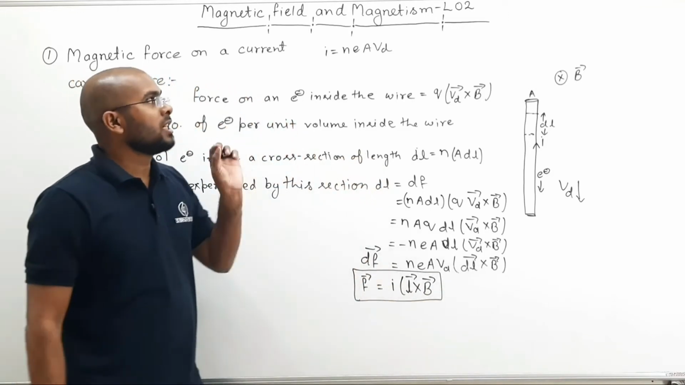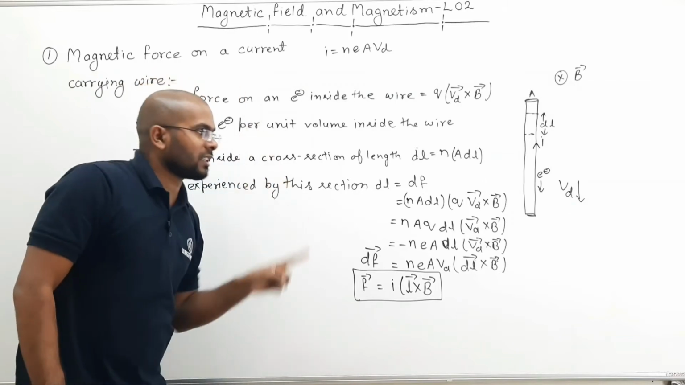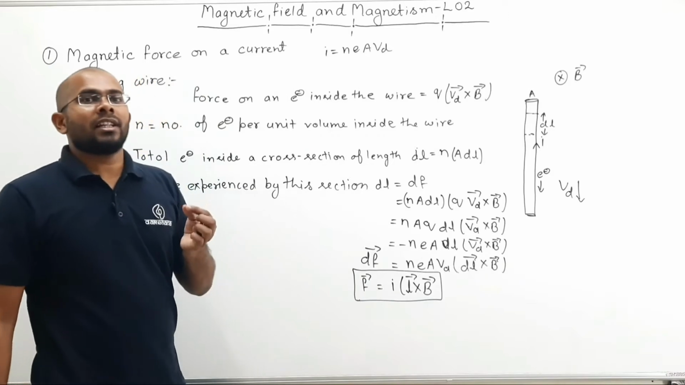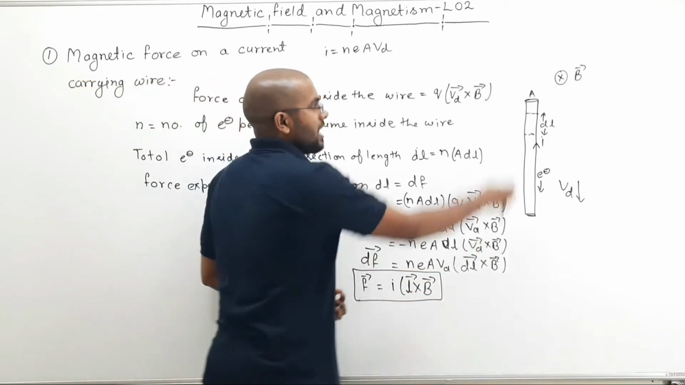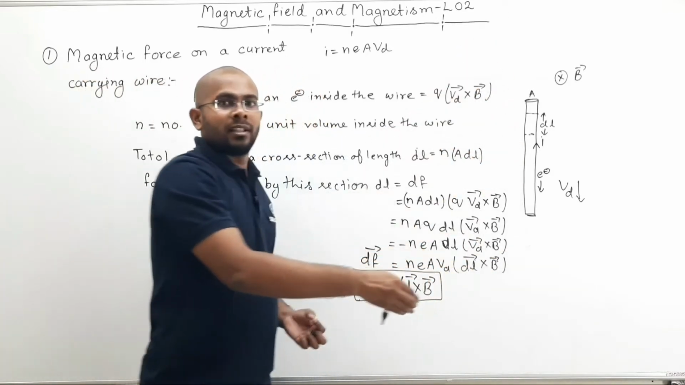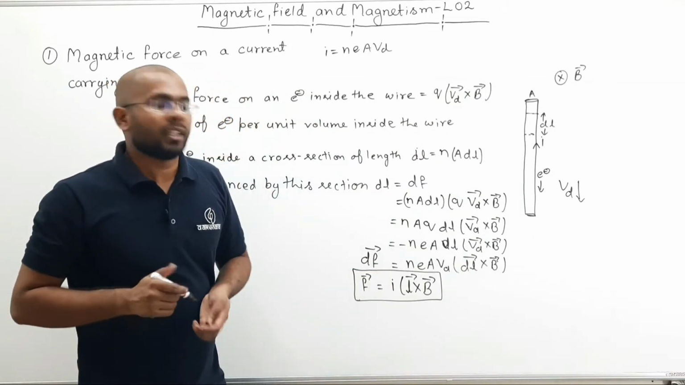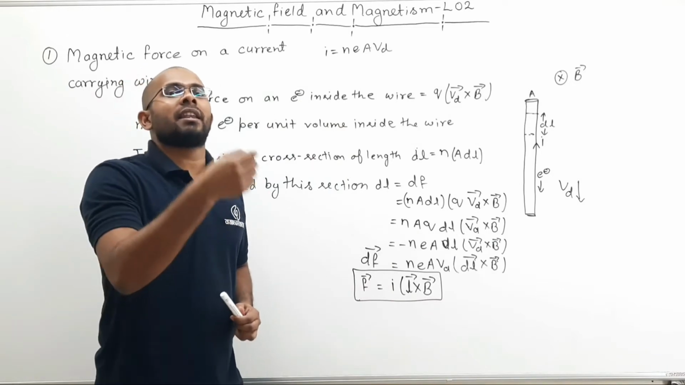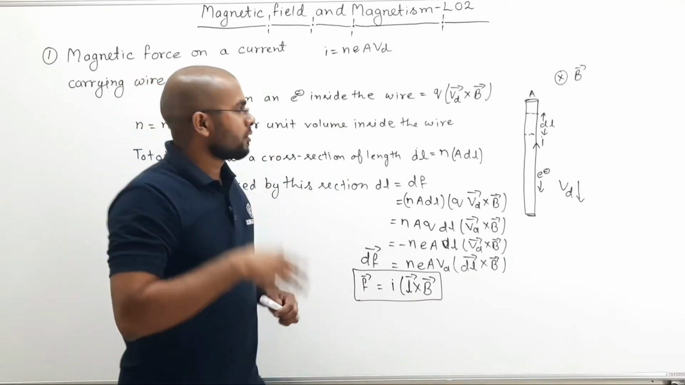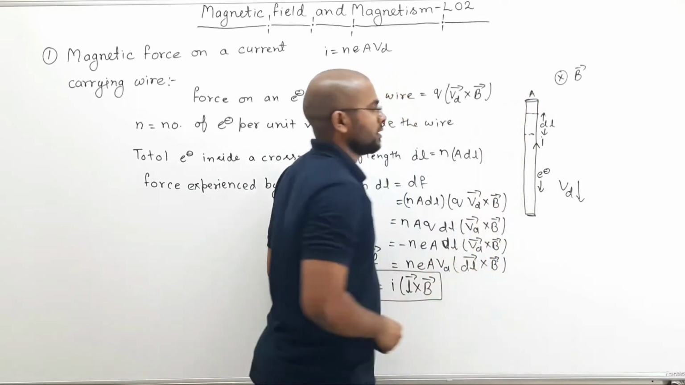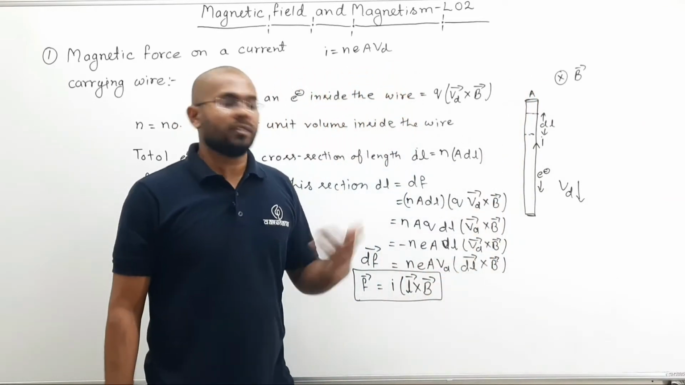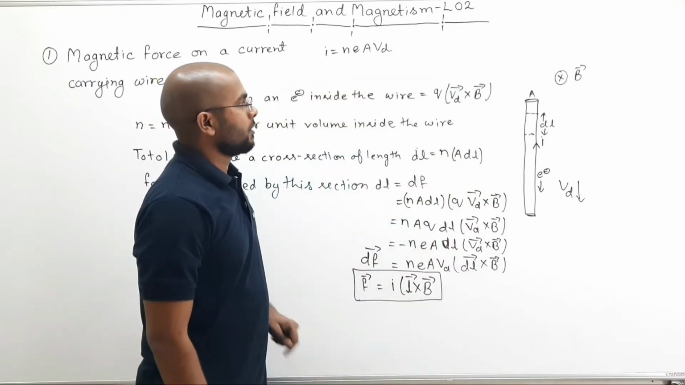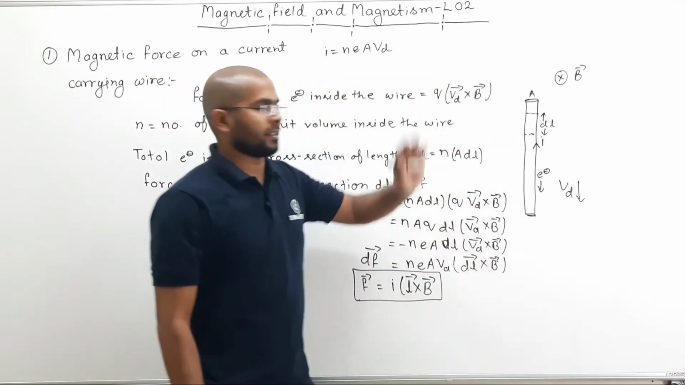This is force on a straight wire, a straight current carrying conductor. So what is the L vector? L vector is nothing but length as a vector. And which direction will it be? L vector will be in the direction of flow of current. So here current is flowing upward. So what will be the direction of the L vector? It will be upward.